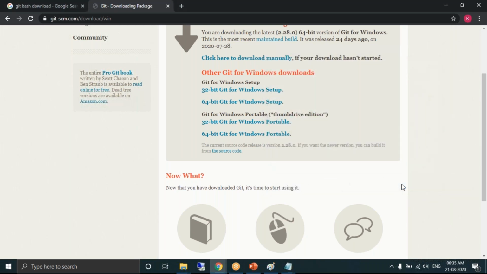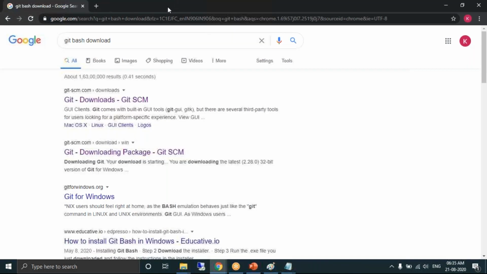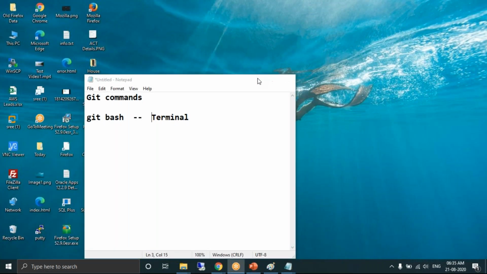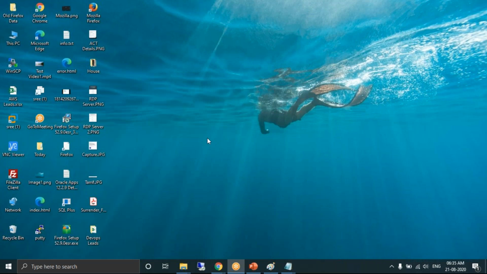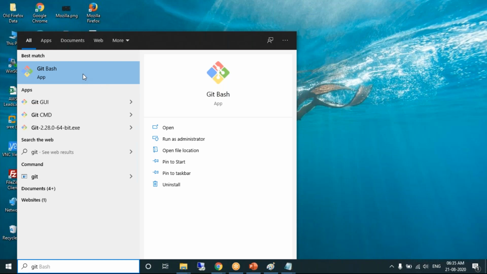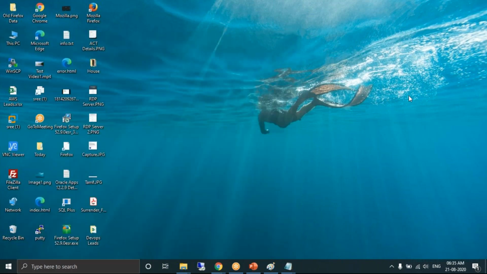The terminal is installed. A developer has downloaded the terminal called Git Bash. Why did he do that? Because he needs to run some Git related commands. So how to know whether it's successfully installed or not? When you click on the start key and search for Git Bash, can you see it? You should also be able to see this kind of Git Bash app. When you see it, that means fine, you got the terminal ready.